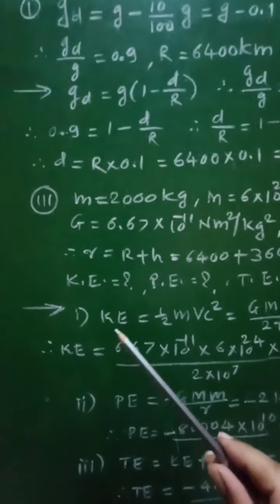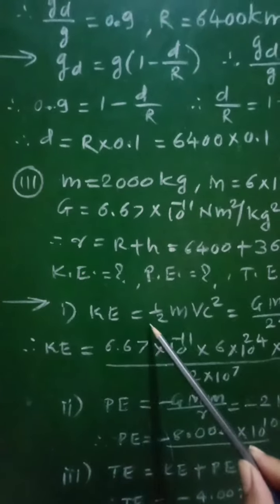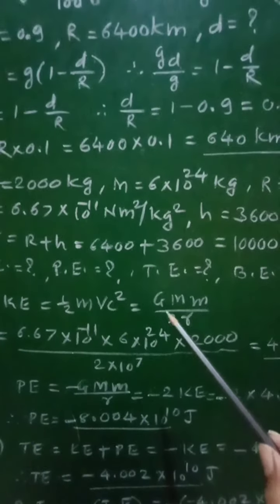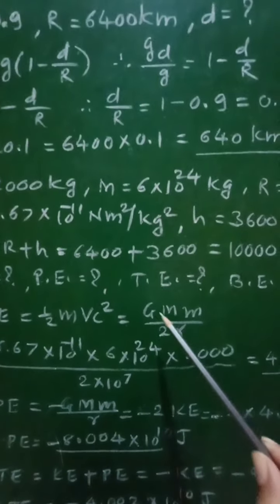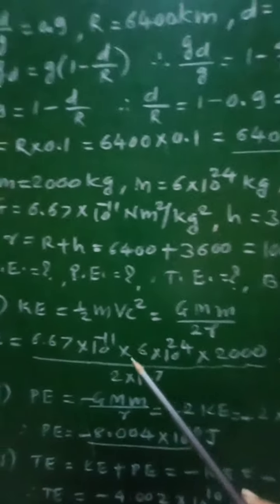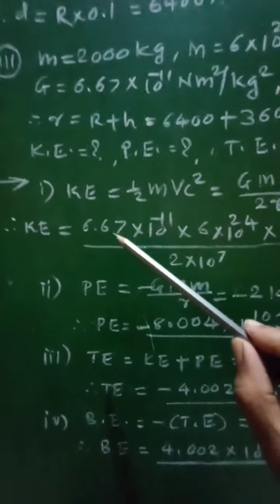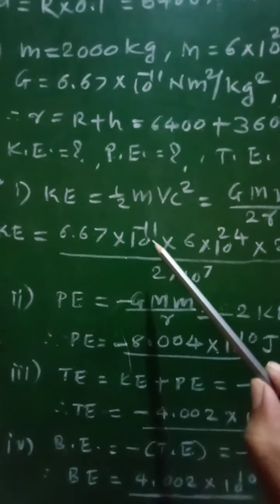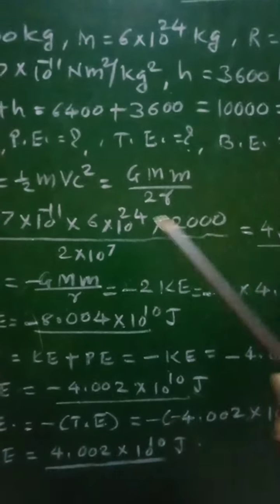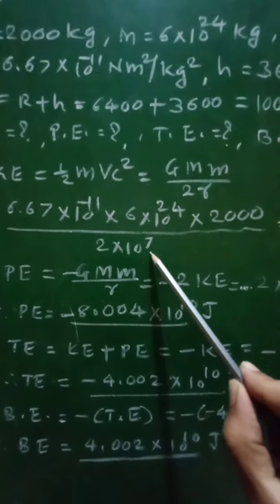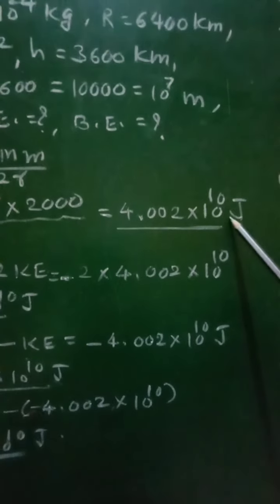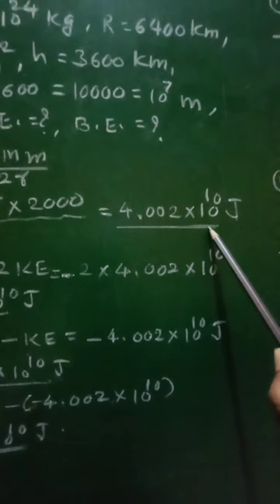So first we will find out kinetic energy. So kinetic energy is equal to half m v square, which will be written as GMm upon 2r, that is half GMm upon r. Now putting the values, we will get kinetic energy equal to 6.67 into 10 raised to minus 11 into 6 into 10 raised to 24 into 2000 divided by 2 into 10 raised to 7, which comes out to be 4.002 into 10 raised to 10 joule. This will be the required kinetic energy.